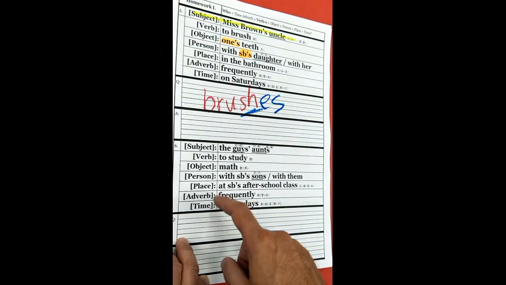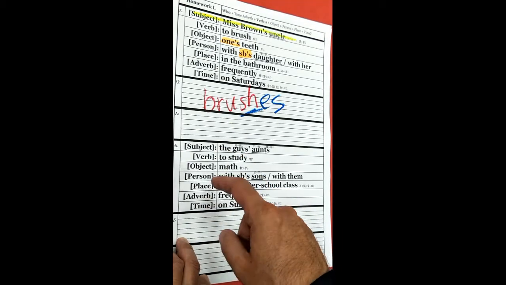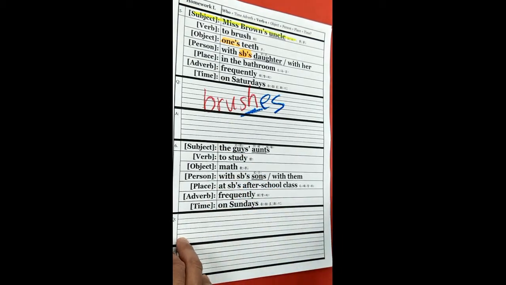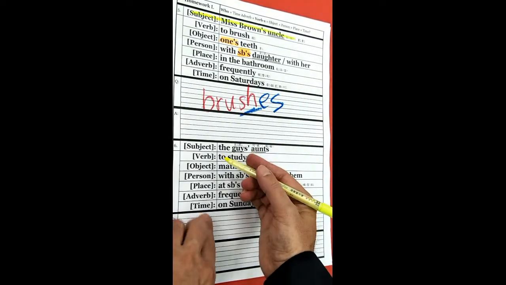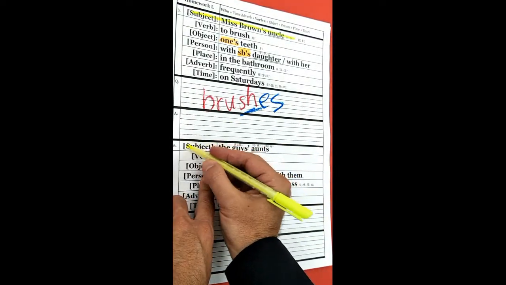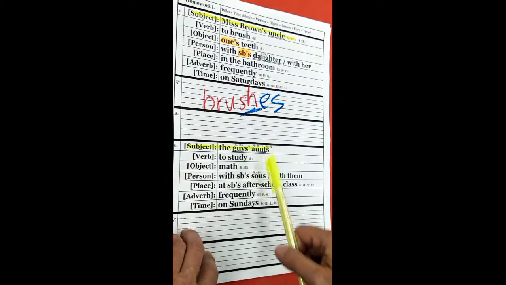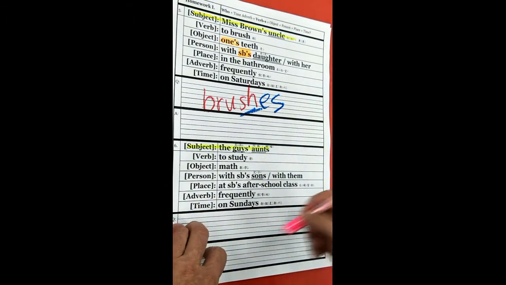Let's do number 6 together because this one is very tricky. All right, we got the number 6. We have the subject. This is the answer. Let's color yellow. The guy's aunts. All right, look at here. Guys.